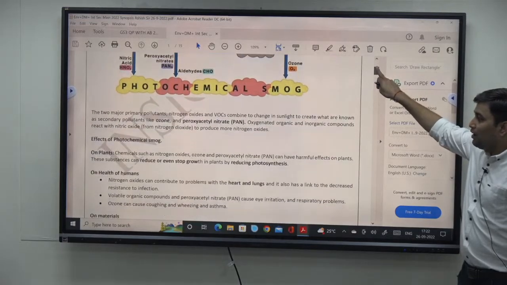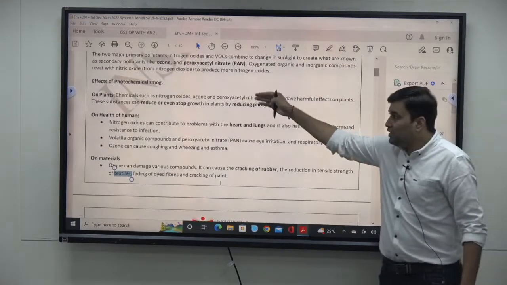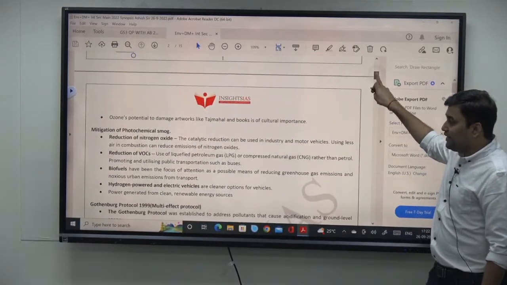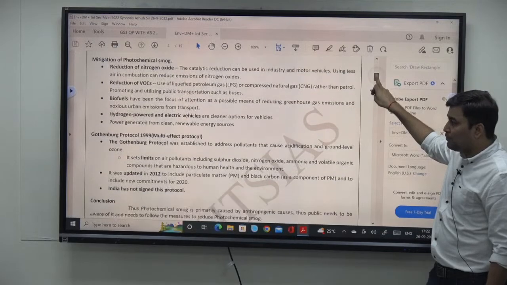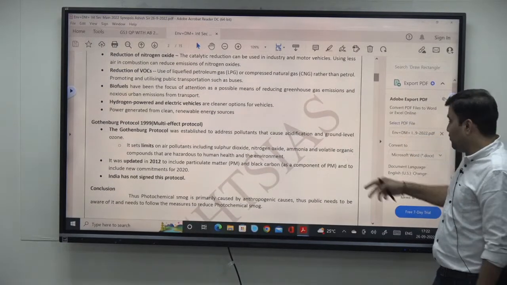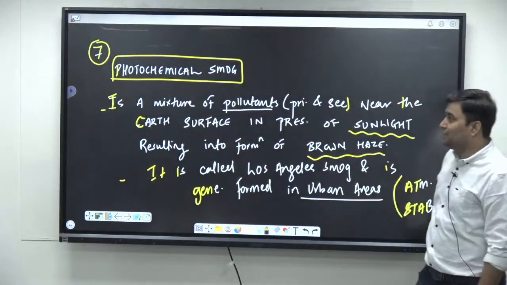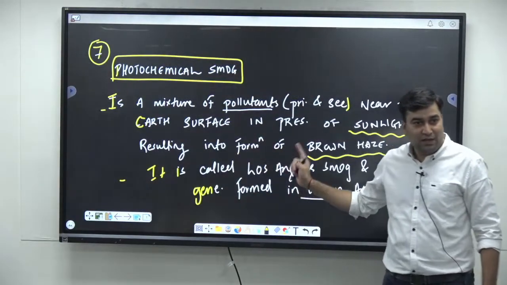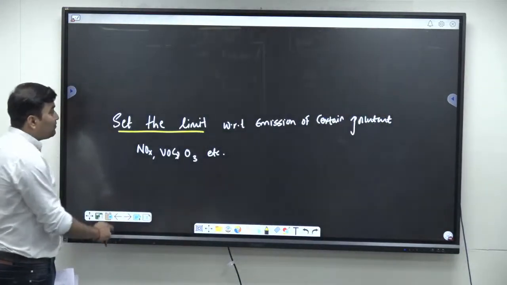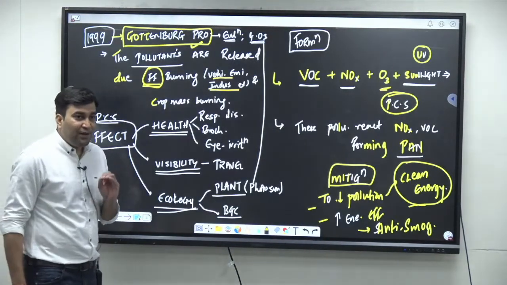After that, what are the effects of it? Health, material, then mitigation of photochemical smog, Gothenburg Protocol, etc. Is it clear? You will get this, but the way I have told you is much more effective. This is more important. This is the first ecology question asked in GS paper 3.